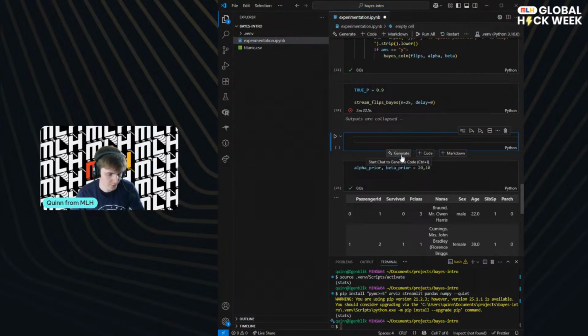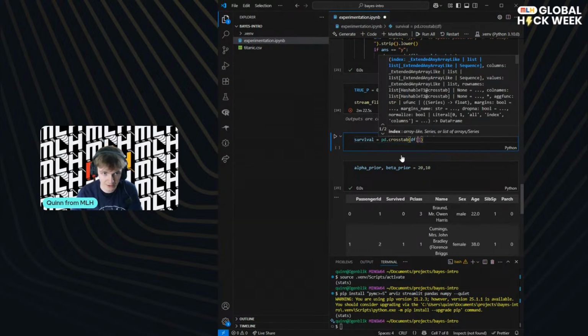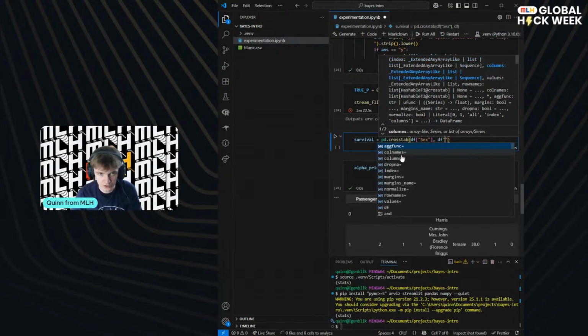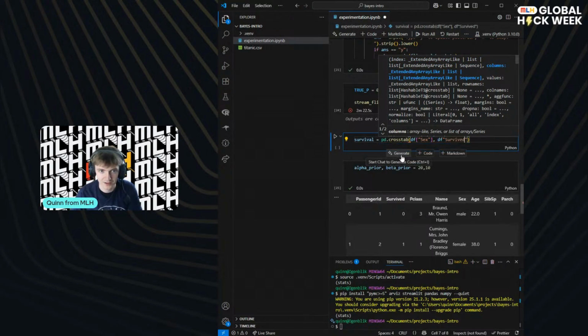So we're going to do that by, let's just call it survival, and we'll do a cross tab. So we will do pd.crosstab. And this is going to basically allow us to condense our dataset down into just, I think we need a capital S. You can check the variable names for yourself, but I'm pretty sure these are right. If they're not, we will check them. But I'm pretty sure it's, oh yeah, we actually got them here, survived and sex. Okay, yeah. So we are right. That's great.